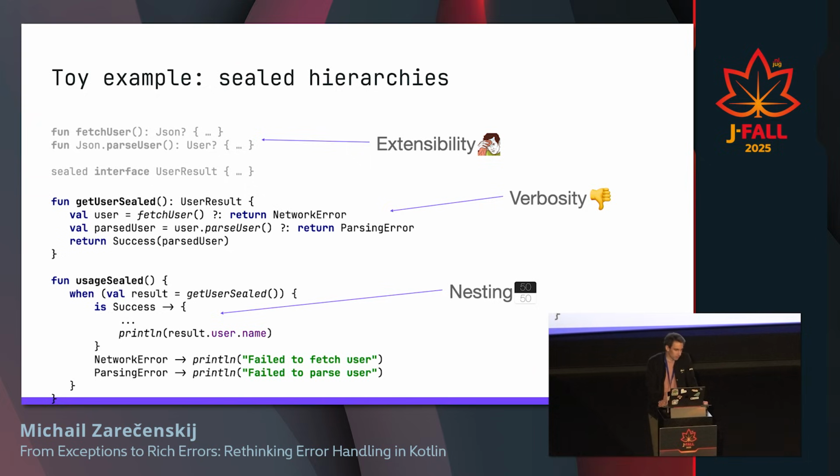Of course, I lost the ability to do chain calls, so I have some additional verbosity. And also we get nesting, which is sometimes fine, but sometimes can lead to unpredictable complexity. And also you have to write this user result all the time, which is, again, quite verbose.